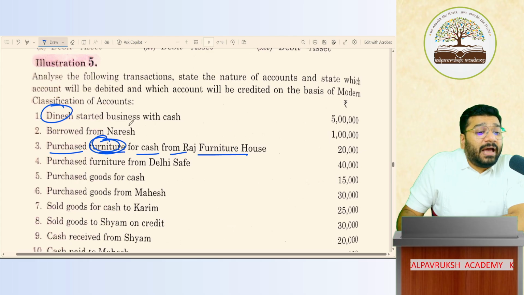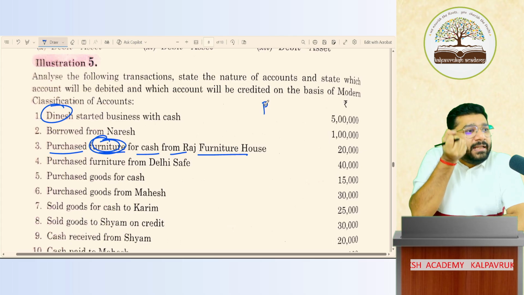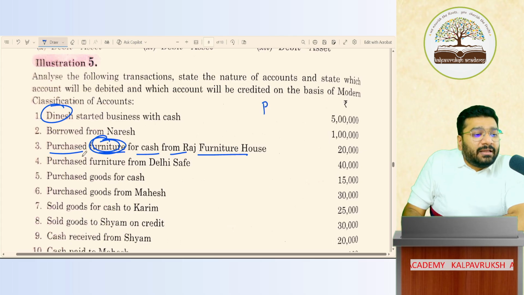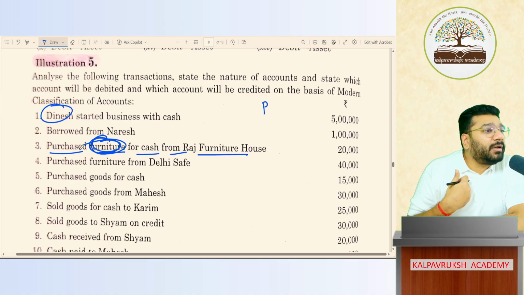What is an asset? In simple 11th language, anything that I own in the business is an asset. The furniture, I bought it, I'm the owner. So it is my asset. Got it, not got it.